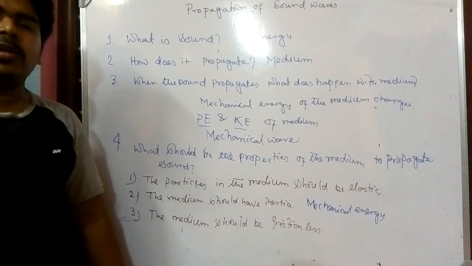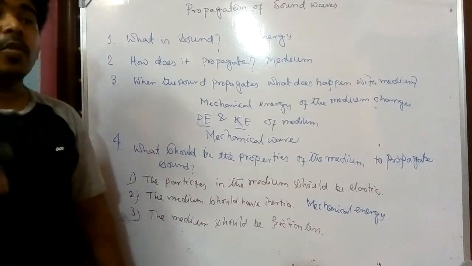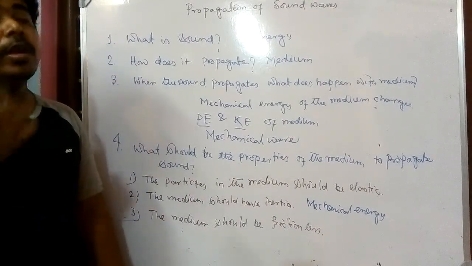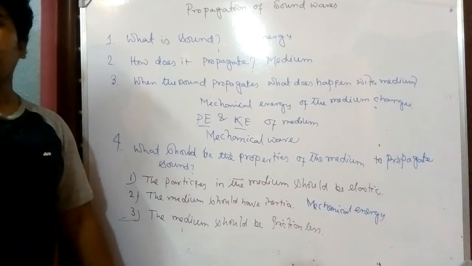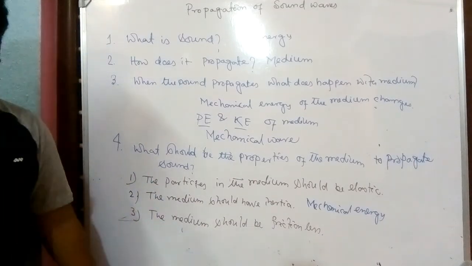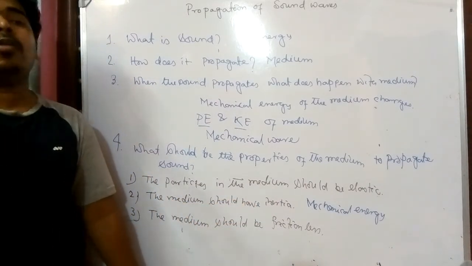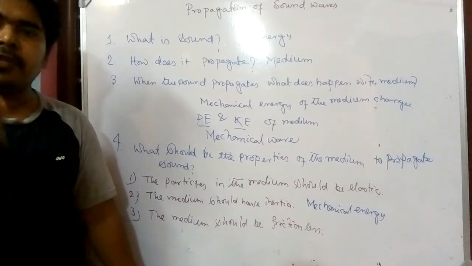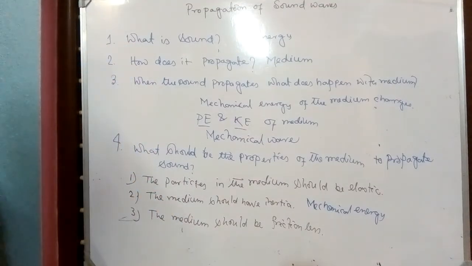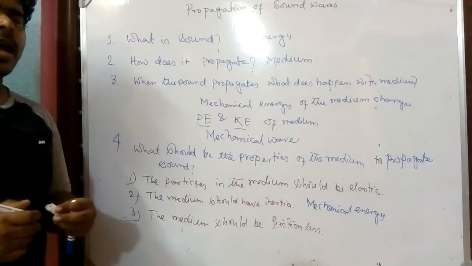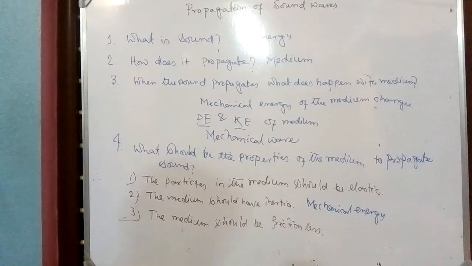Some of the sound energy will be lost to overcome this frictional force. Then the sound you propagate will not reach the other person, because some of the sound energy will be lost due to the friction. So the medium we choose for the propagation of sound should be frictionless, so that the perfect sound we desire to propagate reaches the other person. Here we have discussed four questions, and we have got the answers to all of them. Now we come to question number 5.